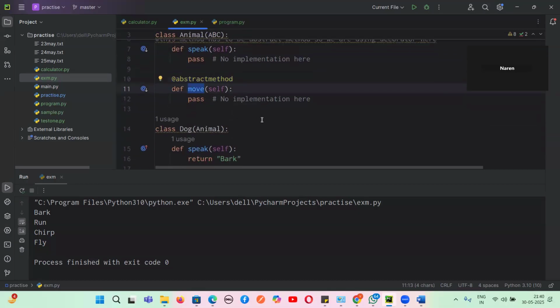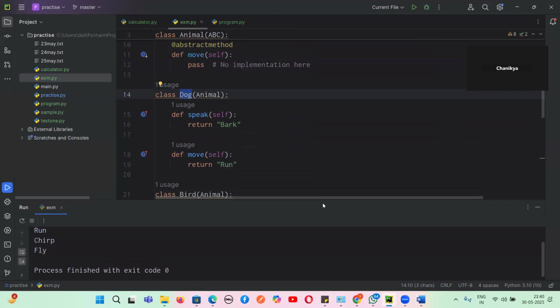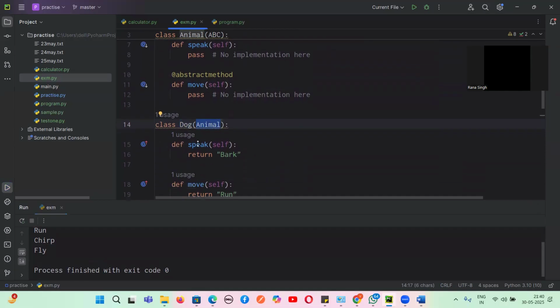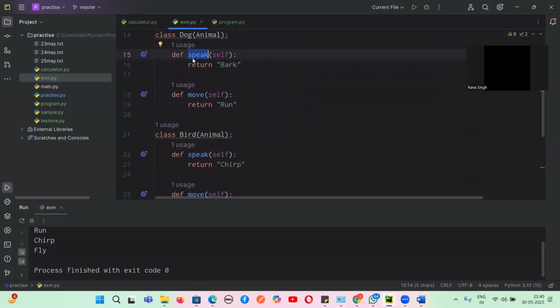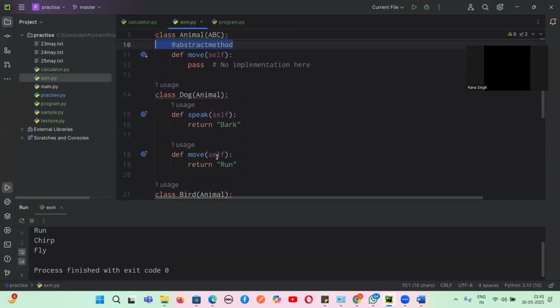Now, what is line number 14, Chaitanya? What is happening here? Here we are defining a class named Dog, which is inheriting the Animal class properties. Yes or no? Now, what will happen here? We have written a method called speak, and this is not an abstract method. Why is it not an abstract method? Can you tell me, Chaitanya? We have not used the decorator.